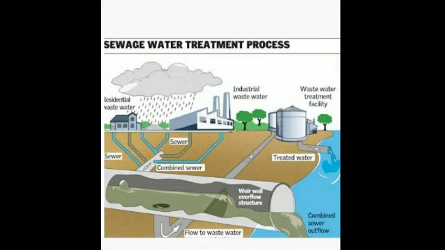So you can see the residential wastewater, all the waste that is coming through toilets or other parts of the house, and the industrial waste that comes in the main sewer, and then it attaches itself to the main sewer of the city. Then it is sent to the treatment plant where it is treated, and then after treatment, when it becomes non-toxic, or not harmful, it is discharged into the main water body of the city.